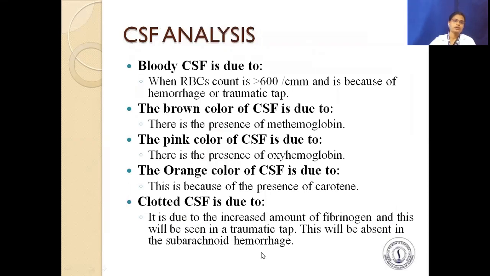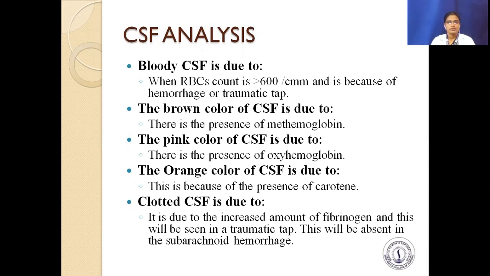Next, in CSF analysis, we can identify bloody CSF, which is due to RBC count more than 600 per cubic millimeter and is because of hemorrhage or traumatic tap. The brown color of CSF is due to the presence of methemoglobin.